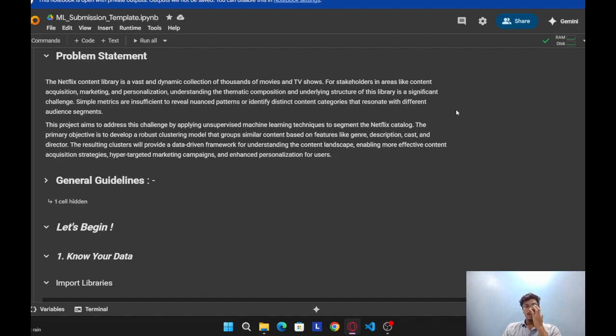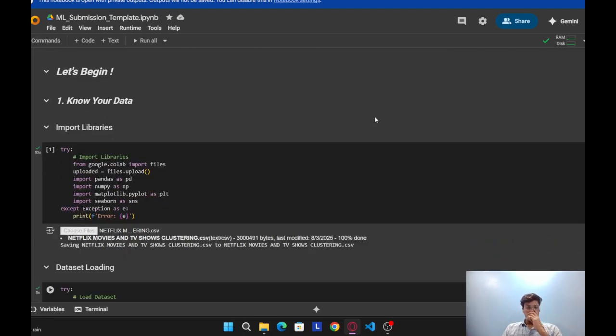The primary objective is to develop a robust clustering model that groups similar content based on features like description, cast, and director. The resulting clusters will provide a data-driven framework for understanding the content landscape, enabling more efficient content decisions. So, the first step is to know our data.